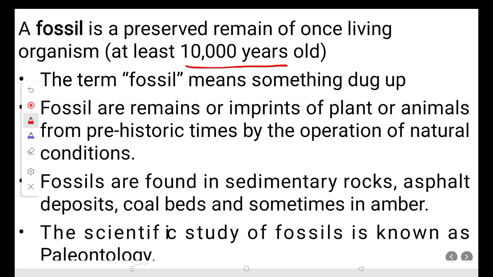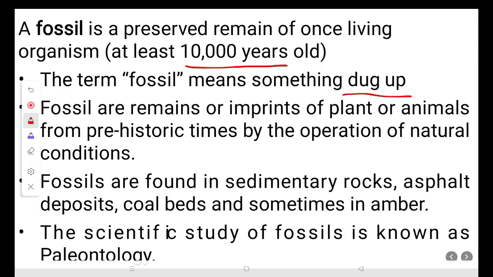Sometimes fossils are not exposed at the surface, so we have to dig up or clean up the sediments lying over them. Most fossils are found in digging sites, such as mining sites, road cutting sites, or during the exploration of canals. So the term came from fossil, that is, dug up.